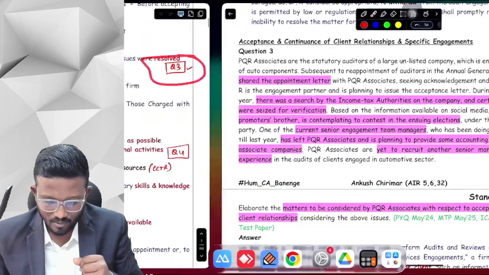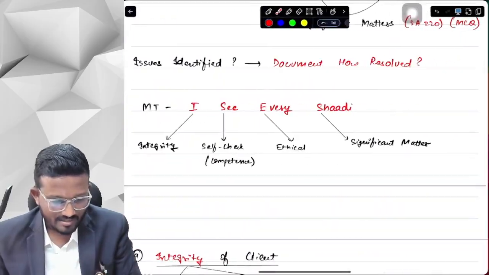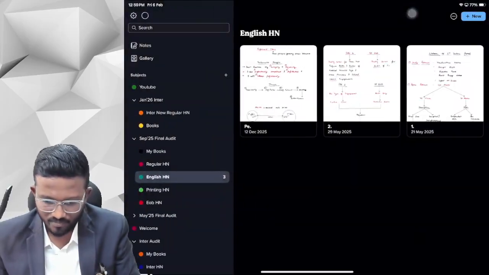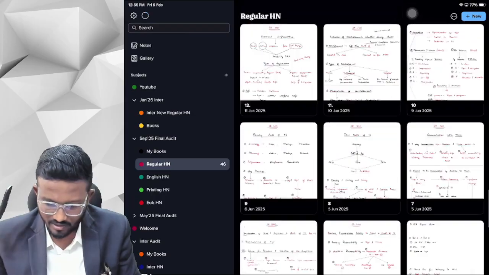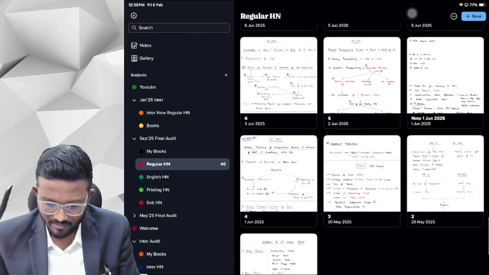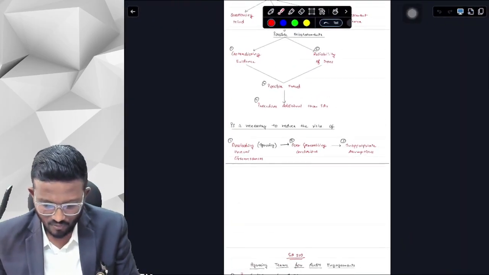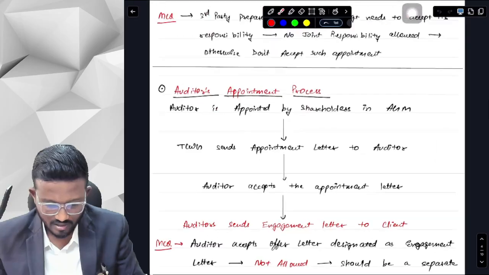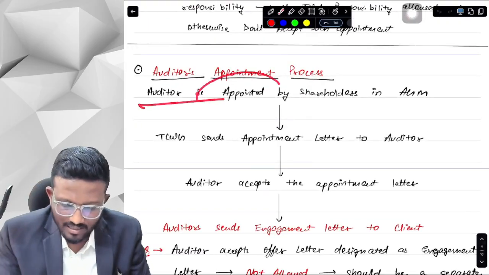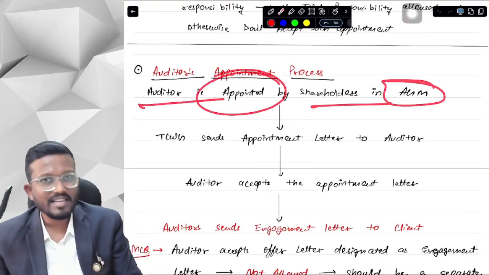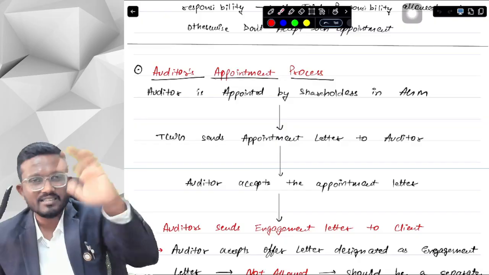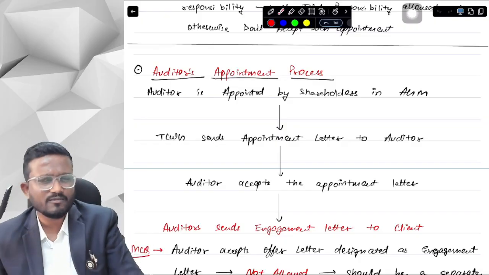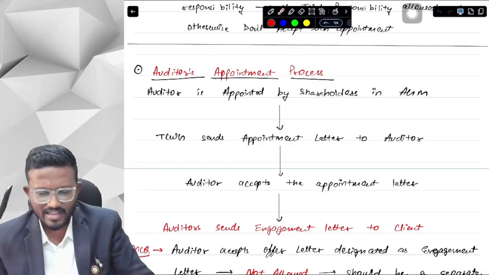Let's discuss the process of appointing an auditor. You will better understand it from that perspective. We will discuss it in SA 210, but let's have a brief overview of how it works. First of all, the auditor is appointed by the shareholders in the AGM. In the AGM, the board of directors or audit committee proposes a few names as auditors of the company, and then the shareholders vote and appoint the auditor.